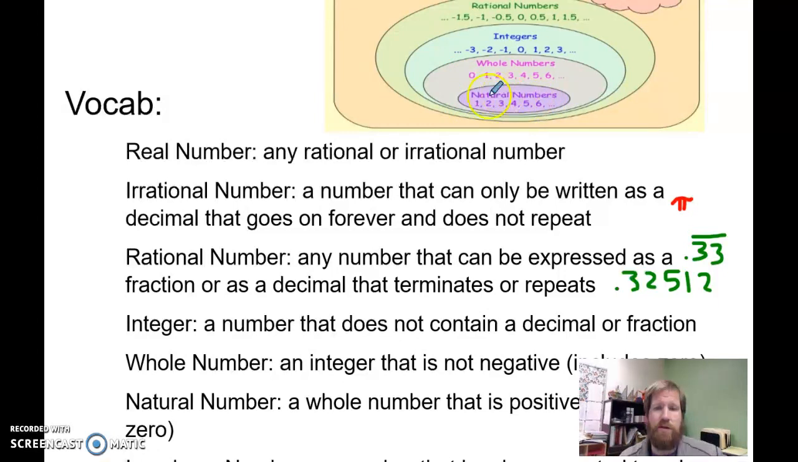These are also called the counting numbers, the natural numbers, because they're the ones that make the most sense in the real world. We use those all the time. How many apples do I have? Well, I've got 3 apples. It's natural.